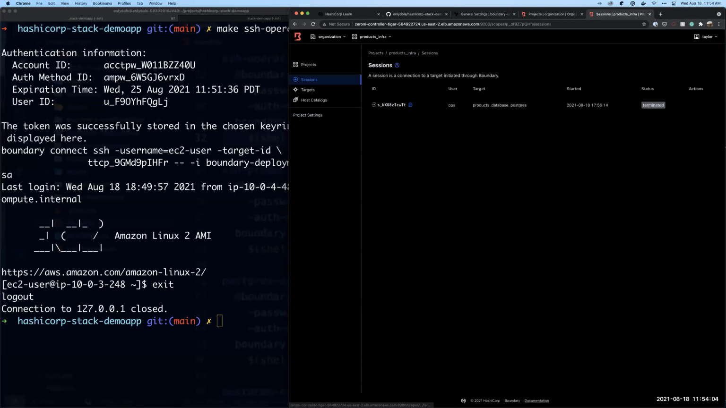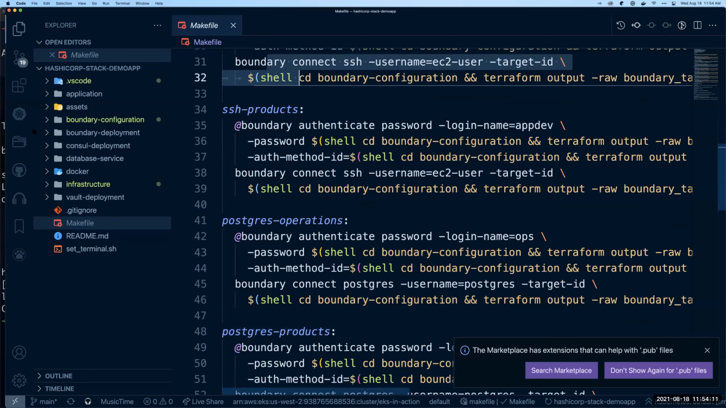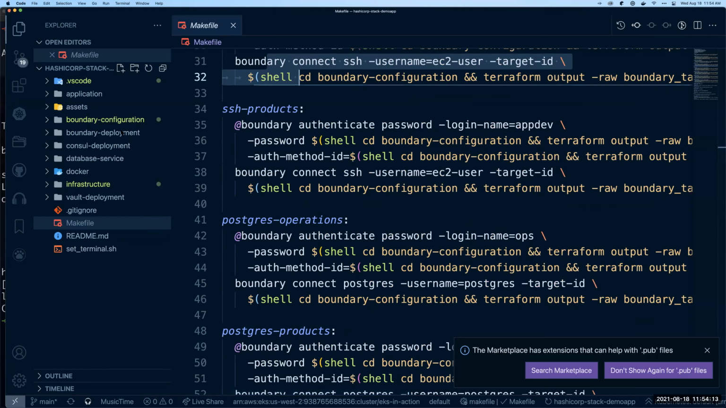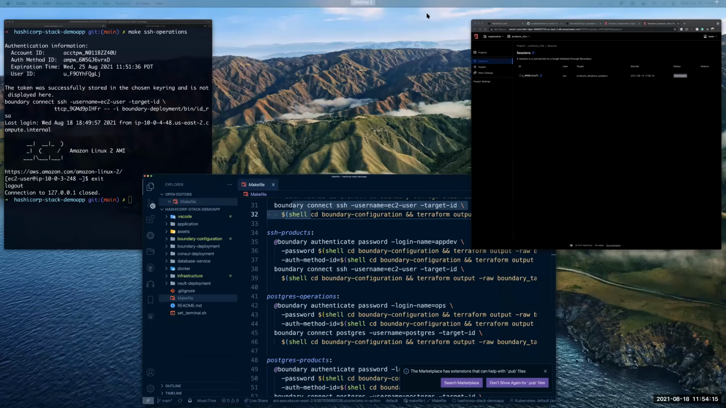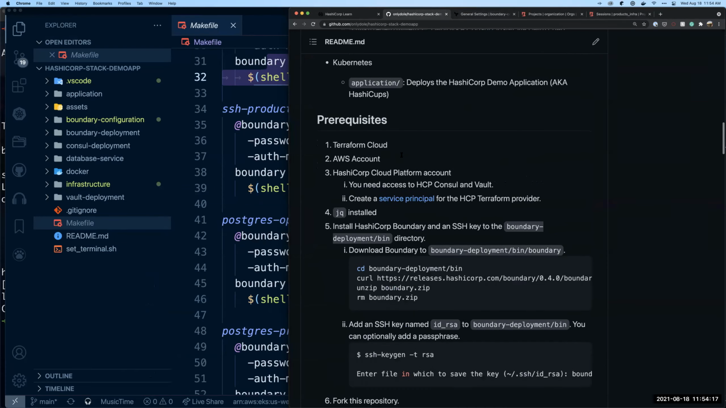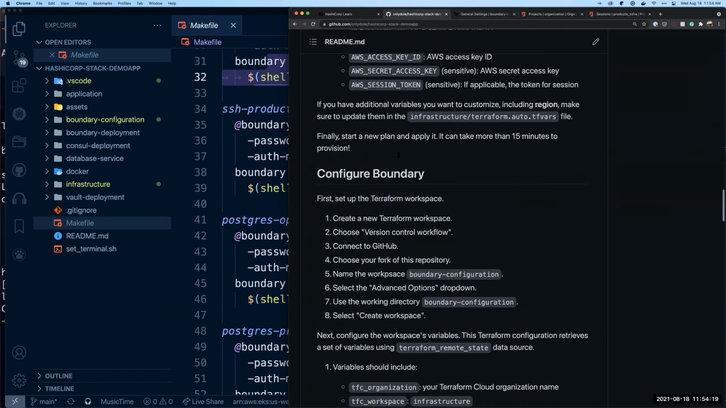I'll go in here into sessions so that we can see that. You'll see one from earlier as well. And we'll actually go into, I forget which command this is. Let me go ahead and take a look at that actually. I think it is there.